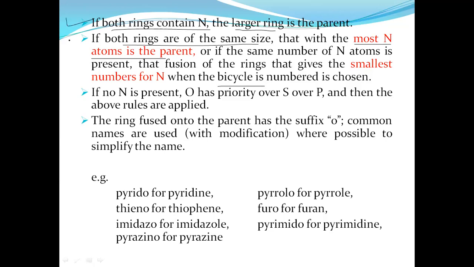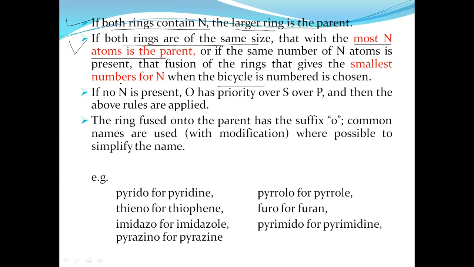These rules are related to nitrogen. If a nitrogen atom is present, that ring is called the parent ring. If both rings have nitrogens, then the larger ring containing nitrogen is the parent heterocyclic ring. If both nitrogen-containing heterocyclic rings have the same size, then